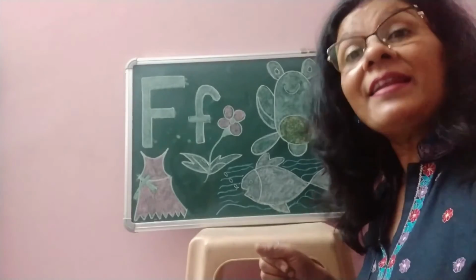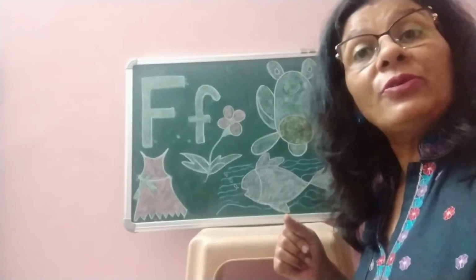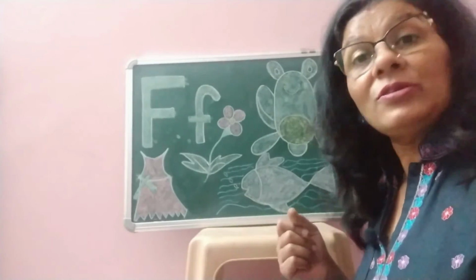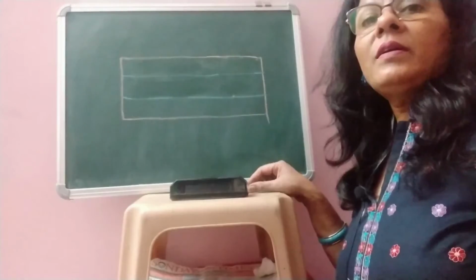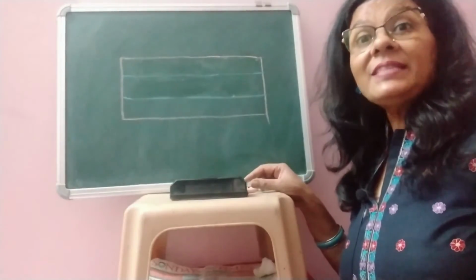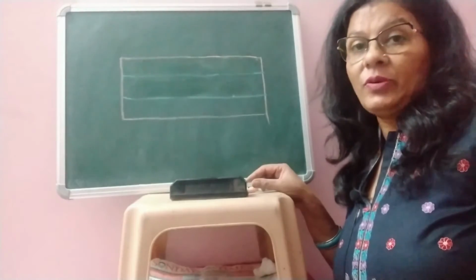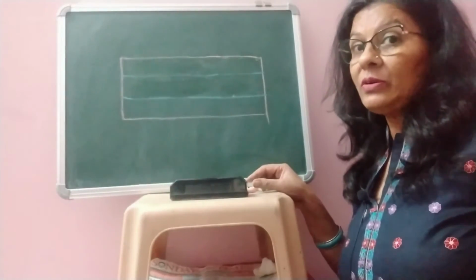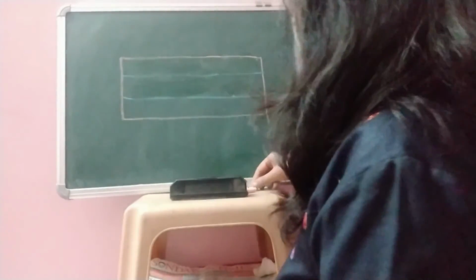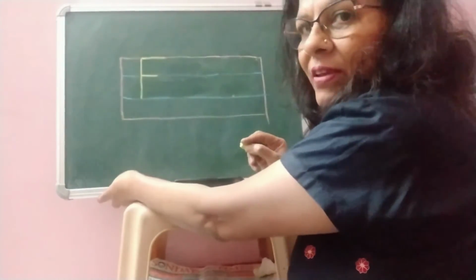Now we will write letter F. How to write letter F? So look at the blackboard. Now children, we will practice how to write letter F in your notebook. Okay. First, you have to make a standing line, sleeping line and one more sleeping line in the middle. It makes letter F.